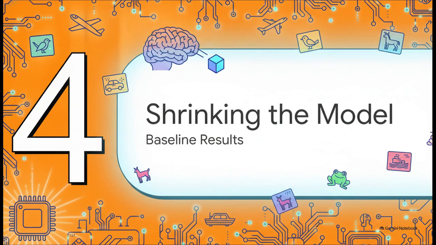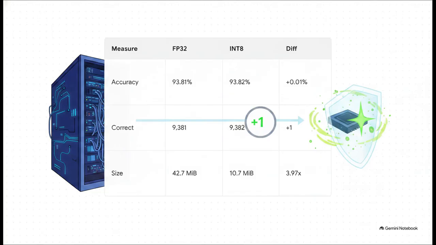Section 4, Shrinking the Model, Baseline Results. Okay, now that we know their methodology is rock solid, let's look at the actual performance difference of shrinking their baseline model. For context, they used a dense FP32 ResNet 18 model trained on the CIFAR 10 dataset.